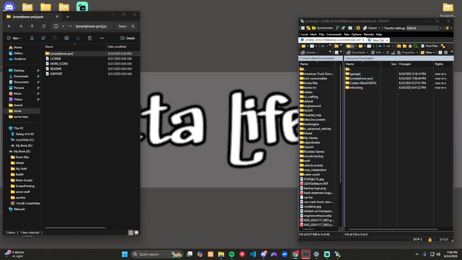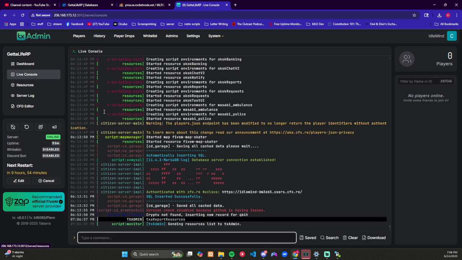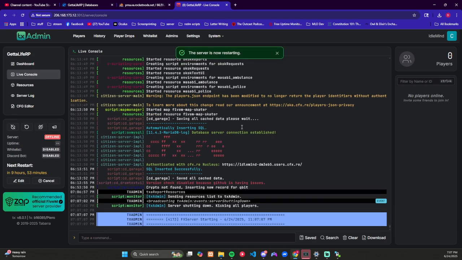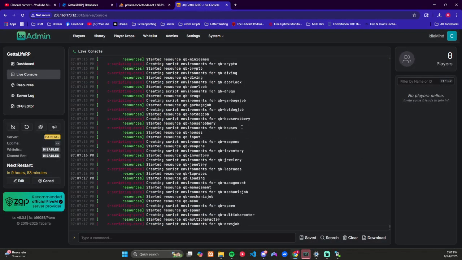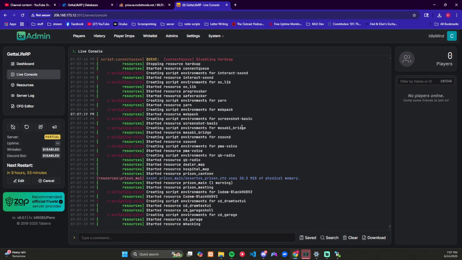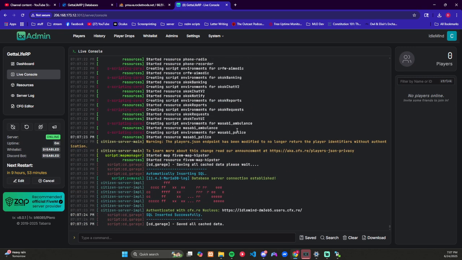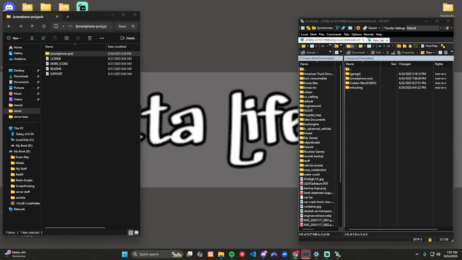Now, next thing is the same as always. We have to go back over here and we're going to restart this thing. See the phone there? Alright, looks like there it is. Alright, so we're going to go back to our main screen and we're going to go back to FiveM.